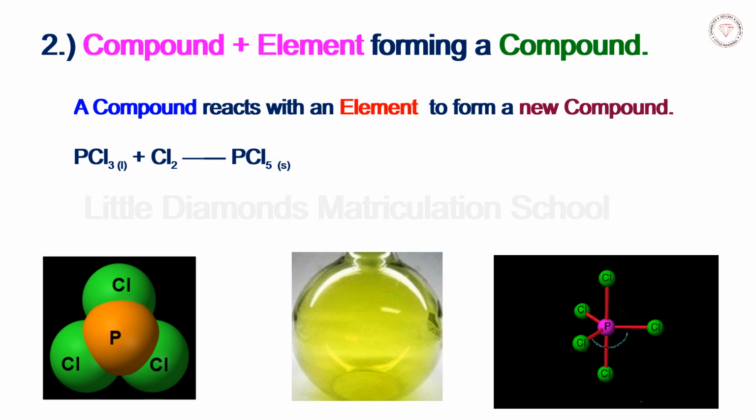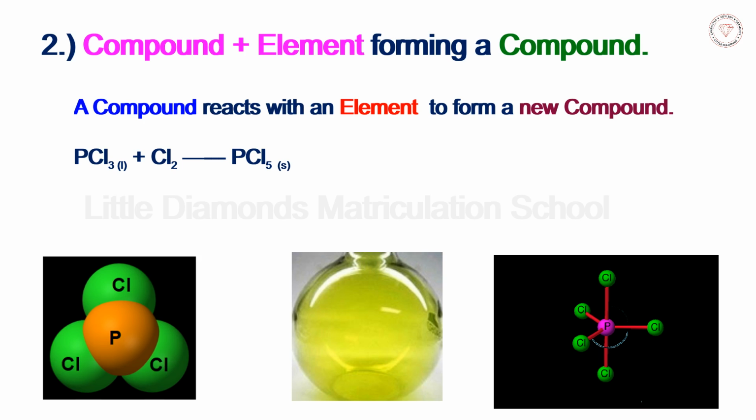PCl3 is a liquid and it reacts with chlorine, a gas, to form PCl5, which is a solid. The compound phosphorus trichloride PCl3 combines with the element chlorine Cl2 to form a new compound phosphorus pentachloride PCl5.